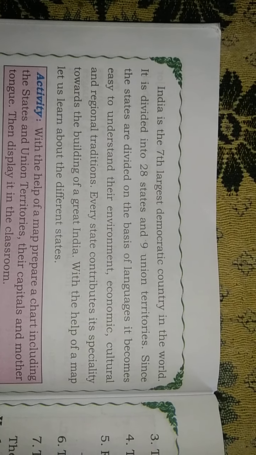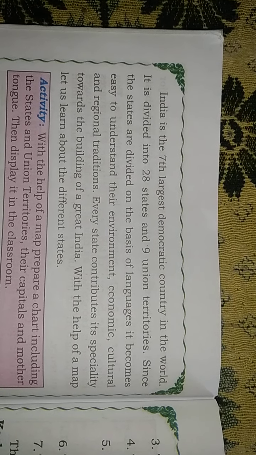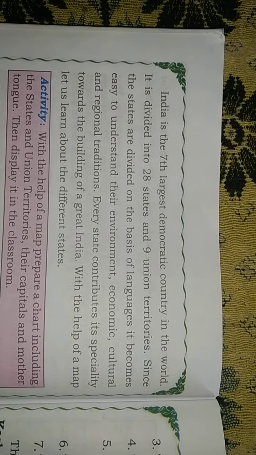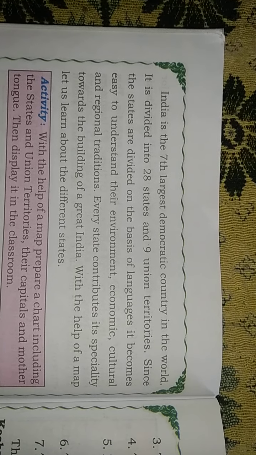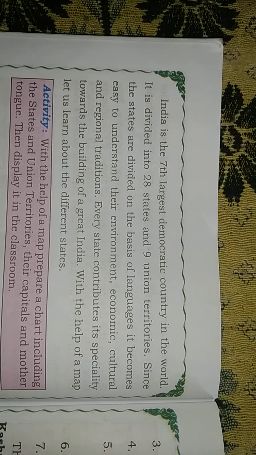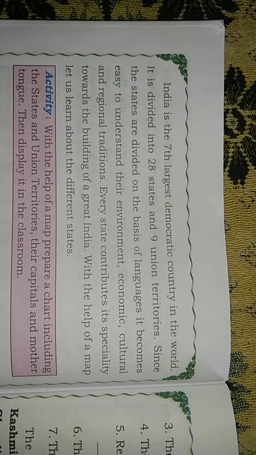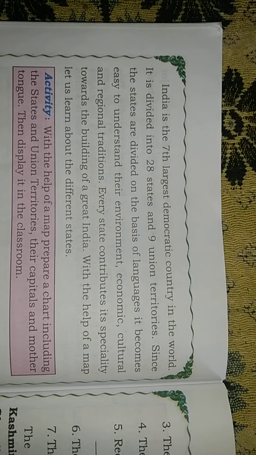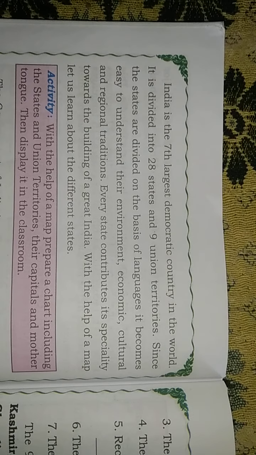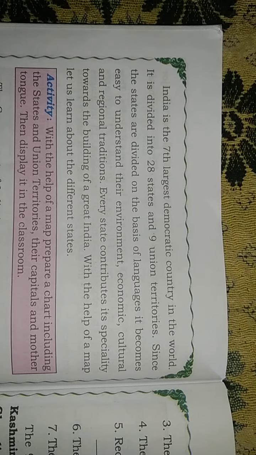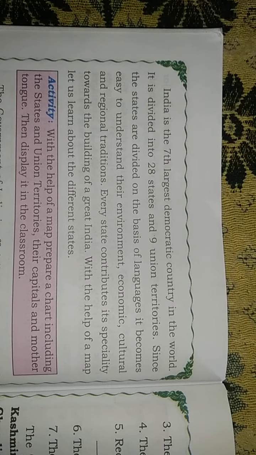Every state contributes its speciality towards the building of a great India. With the help of a map, let us learn about the different states, and prepare a chart including the states and union territories and their capitals and mother tongue, then display it in the classroom.